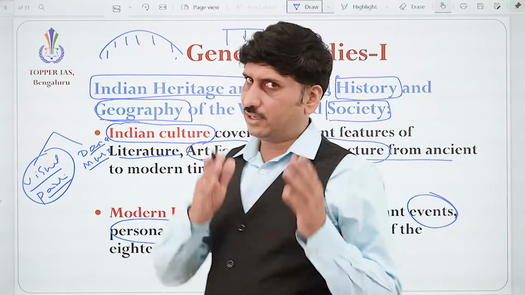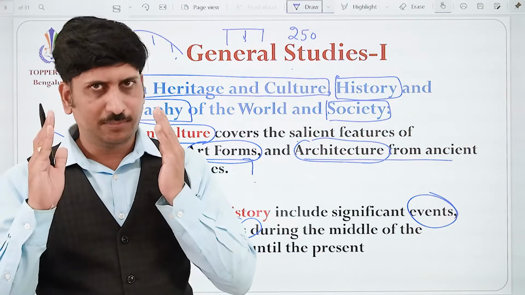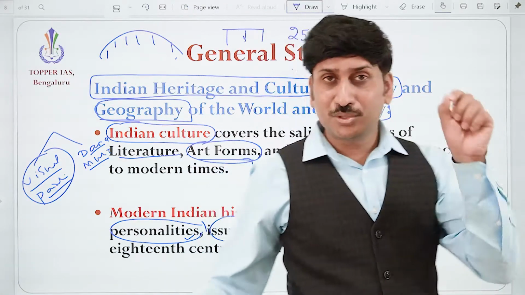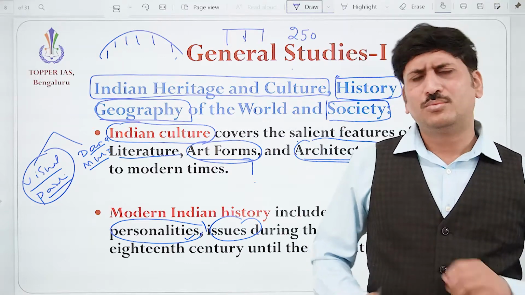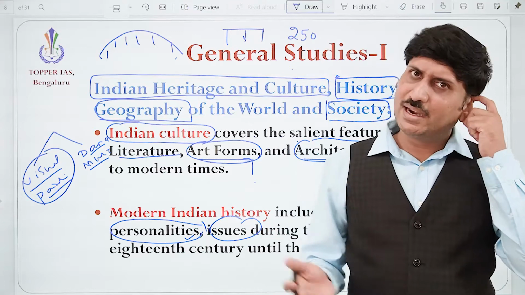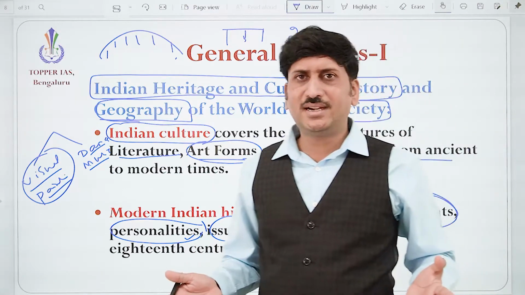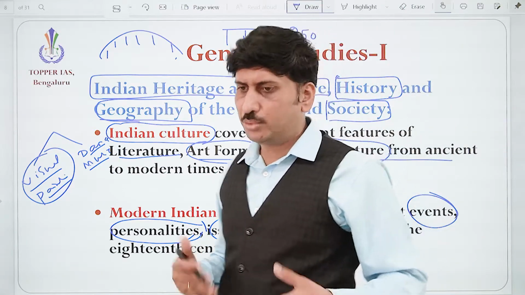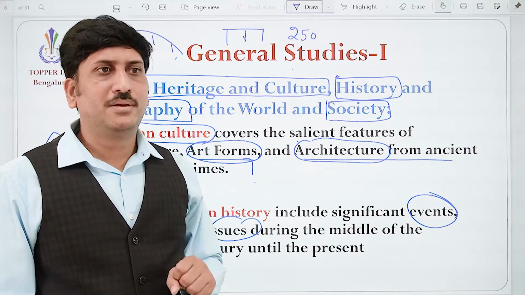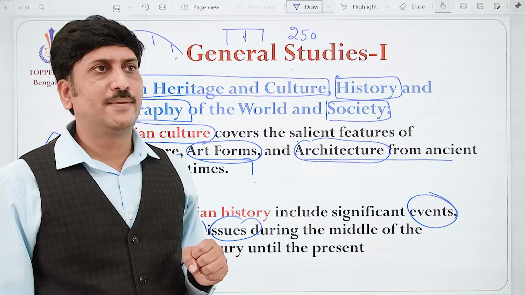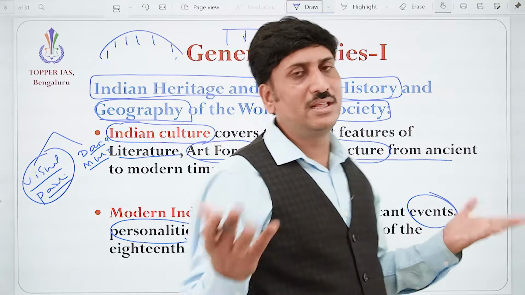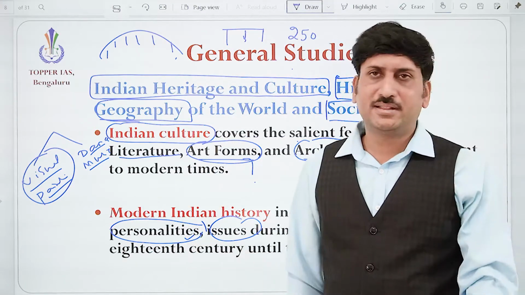What is their contribution with respect to freedom struggle, with respect to administrative reforms? What is the contribution of Ambedkar? So many personalities are there. We need to understand. It is unlimited. If you start studying about the contribution of key personalities, it is never going to end. But we need to understand how modern India is built on the sacrifice of all these people. Correct? So personalities.